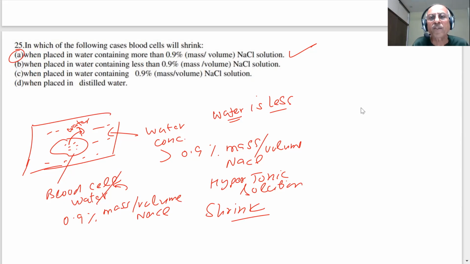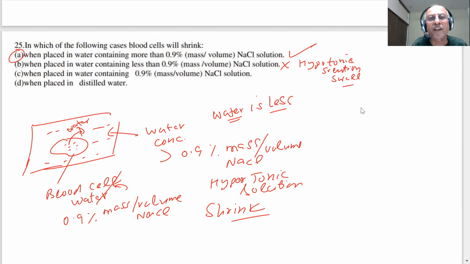When placed in water containing less than 0.9%, this is not correct for shrinking. That will be a hypotonic solution, and the blood cell will swell because the water will move from outside to inside. Then that is wrong.